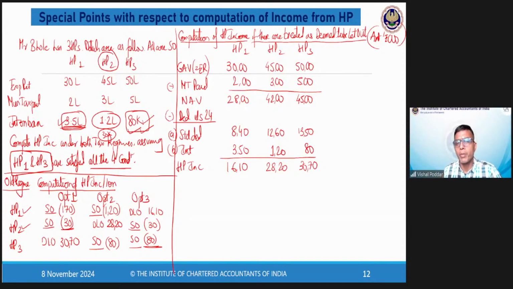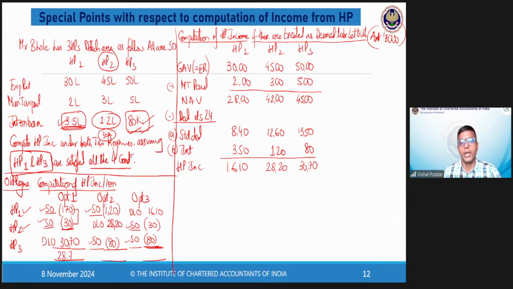Now, these would be my calculation for interest deduction, where I will have more than 2 HPs as self-occupied. If more than 2 are self-occupied, I can consider any 2 as self-occupied and the remaining would be considered as DLO. Now I will make computation of total HP income or loss, and whichever is most beneficial, I will select that option. Now here 170 and 32 lakhs loss and 2870 is income.